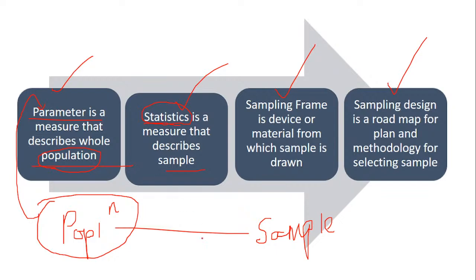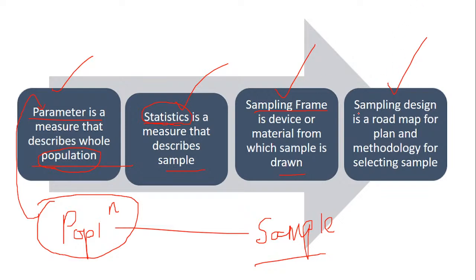When we talk about the sample, it is used to measure the sample, and that is termed as statistics. Let me explain this and then I'll go to question number 7, because it is based on this only. And when we talk about sampling frame, it is a device or a material from which we draw the sample. For example, the sampling frame is something where we have drawn our sample from.